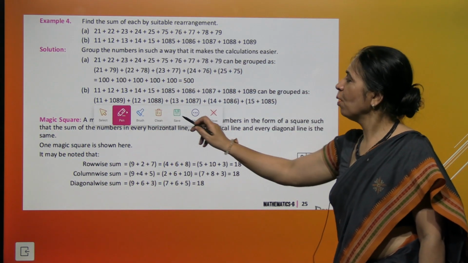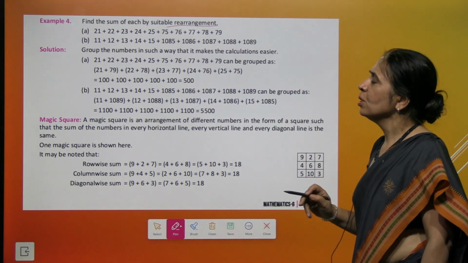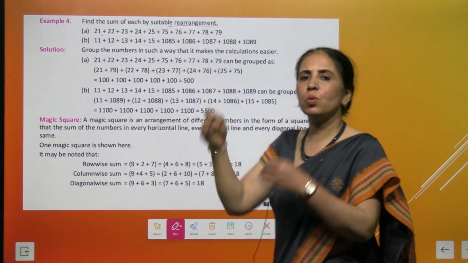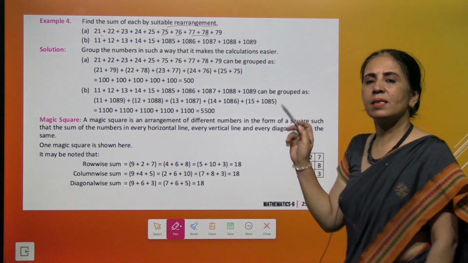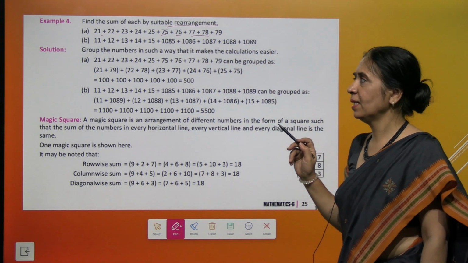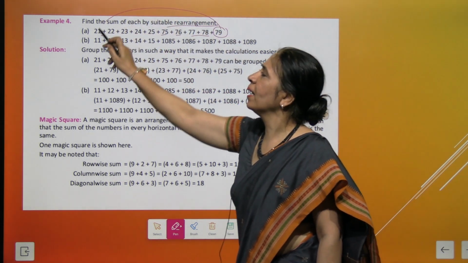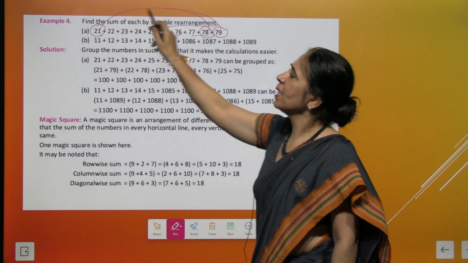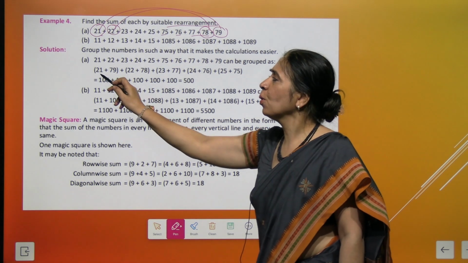Find the sum of each of the following by suitable arrangement. So very interesting question. It seems very difficult. You are adding 21, 22, 23 and then we have 75, 76, 77, 78 and 79. But the very interesting thing is if you add 79 and 21, it becomes 100. Similarly, 78 and 22 together makes 100, right? We are regrouping them.